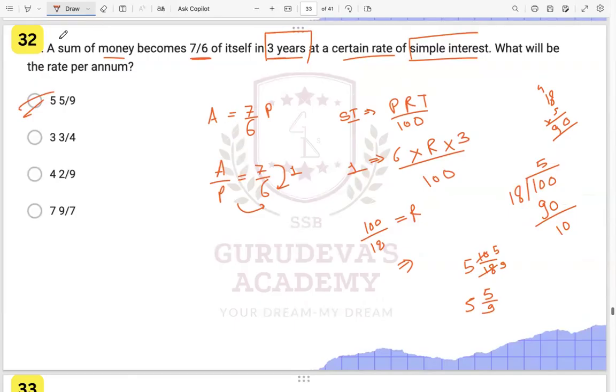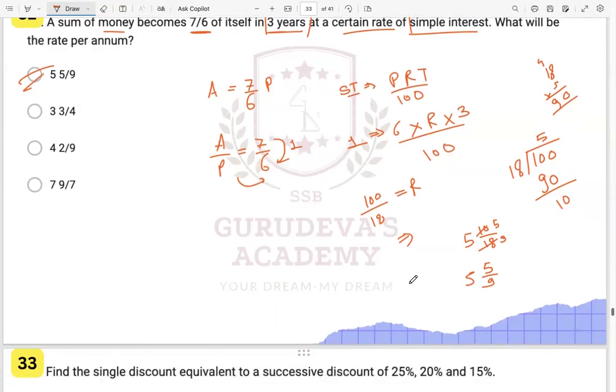So in the first statement, what did we get? A sum of money becomes 7/6 of itself in 3 years. So amount is 7/6 of the principal, right? Amount is nothing but 7/6 of the principal. With this we can find the ratio of amount and principal. With this we got to know that 1 is our simple interest, amount is 7, and P is 6, right? So like this, we can solve this over here.